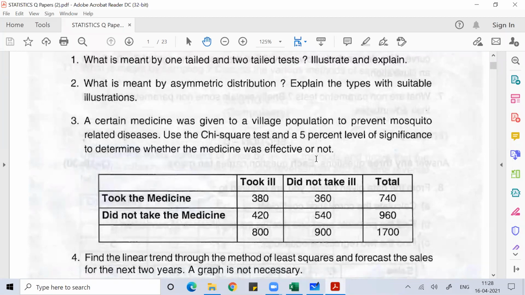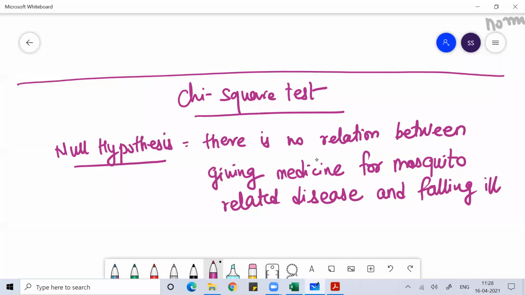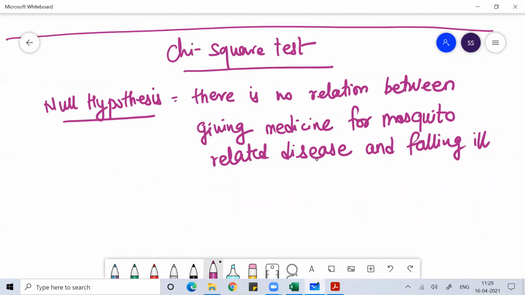So what I wrote in the null hypothesis is that two parameters are given here. One is that either you are taking medicine or you are not taking medicine. The other parameter is that either you are falling ill or you are not falling ill. In the null hypothesis, I'm saying there's no relation between them. Taking medicine or not is independent of getting ill or not getting ill. That means this medicine distribution program is not effective.